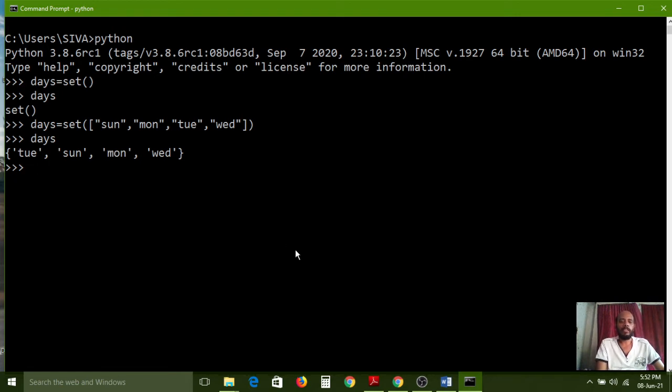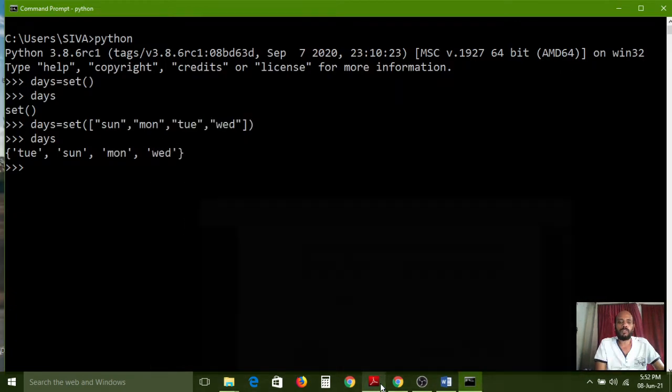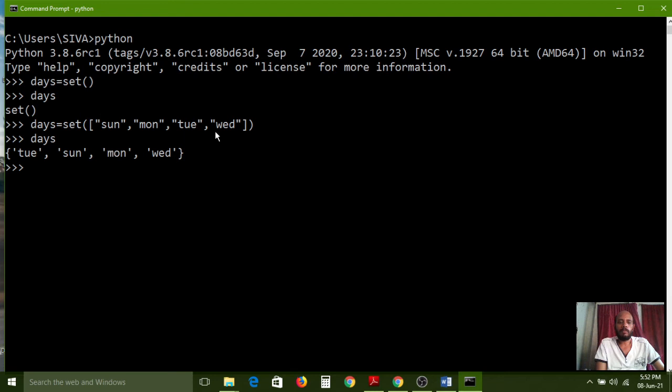So set operation is like this. By using the set method also we can create the set. No problem. If you want to store any data like this, you need to pass the values in between functional brackets, and also inside we have to use the square bracket again. Okay, after that from one element to another element we need to give one comma to separate from one item to another item.